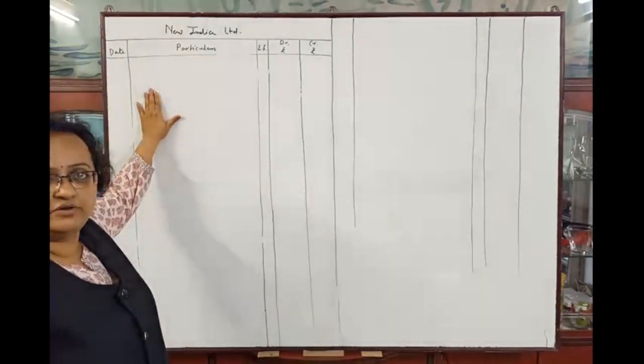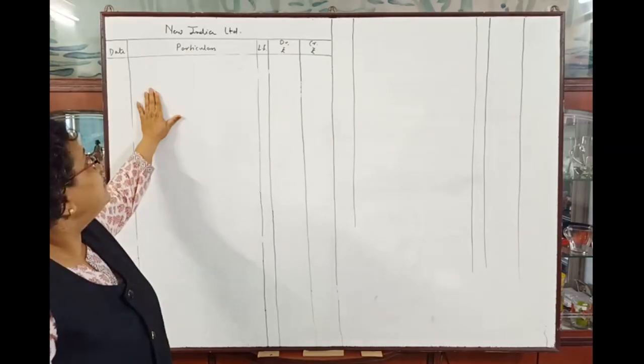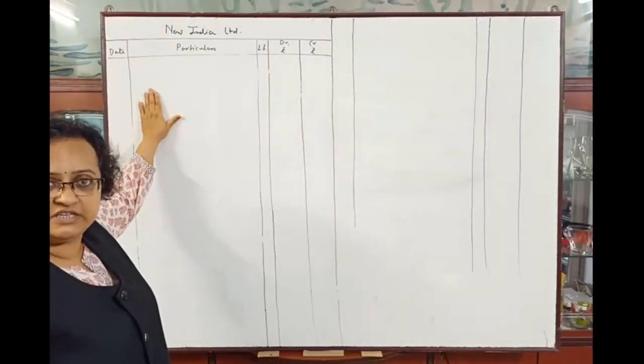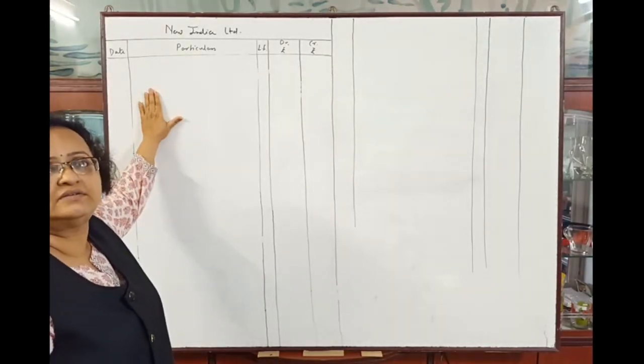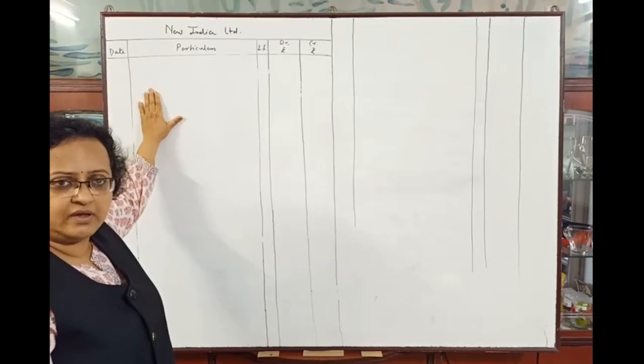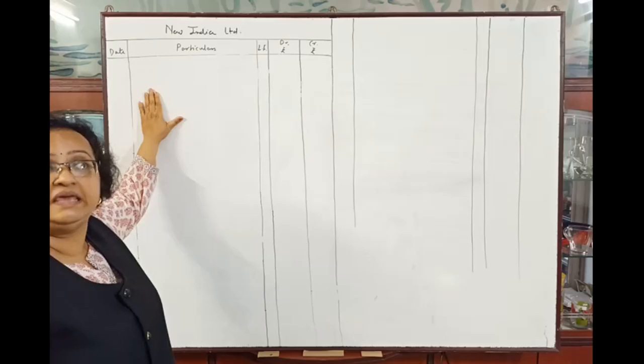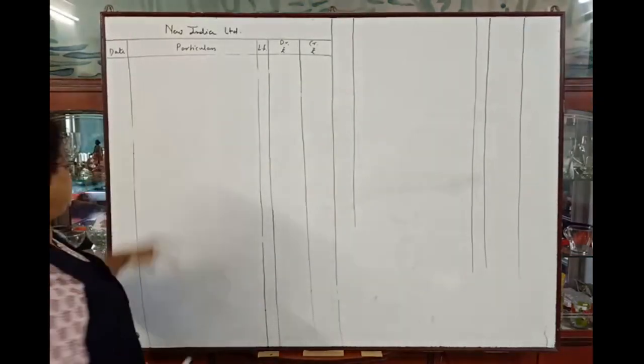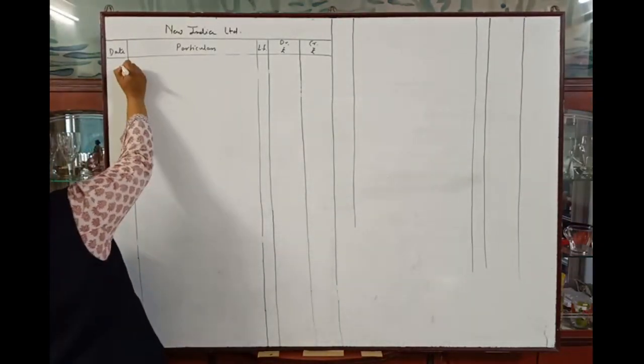First entry, as you know, will be of application money received on 1 lakh shares at rupees 3 each, that is application money. So we will pass first entry.